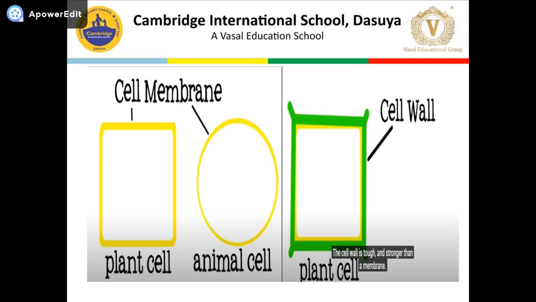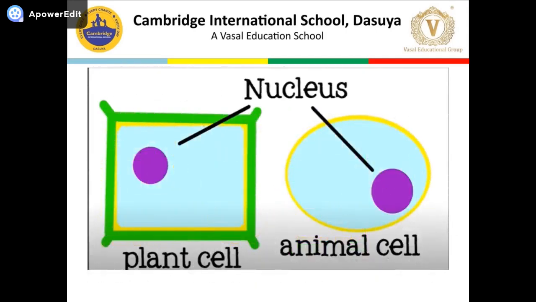Now, next we will discuss the nucleus. Students, here you can see the nucleus, which is the spherical body present at the center in animal cells and displaced to one side in plant cells. Why is it displaced to one side in plant cells? Because of the development of the vacuole in plant cells. The nucleus was discovered by Robert Brown. In my next lesson, I will discuss all components of the nucleus, its structure, and its function in detail.